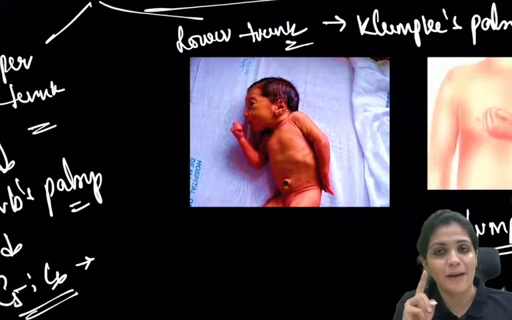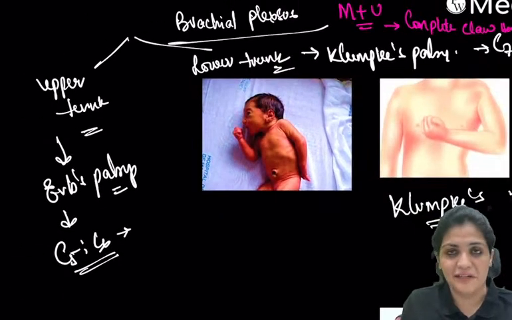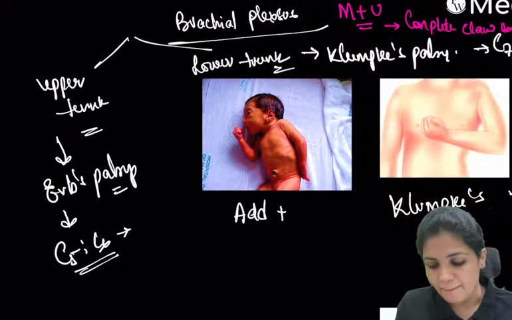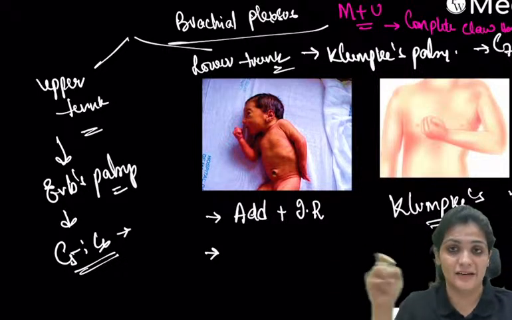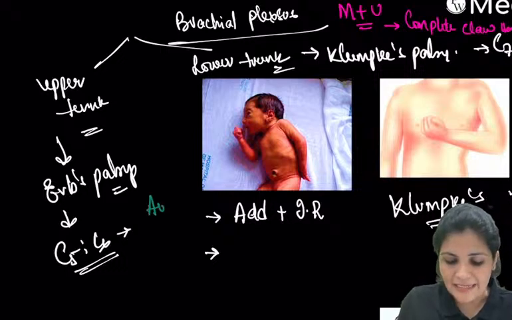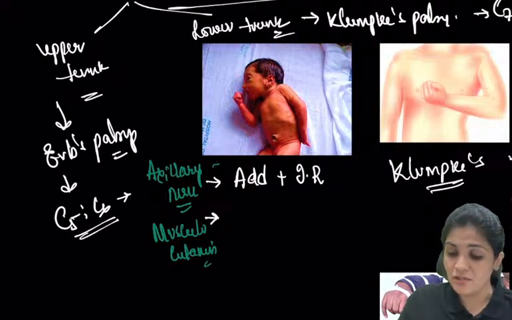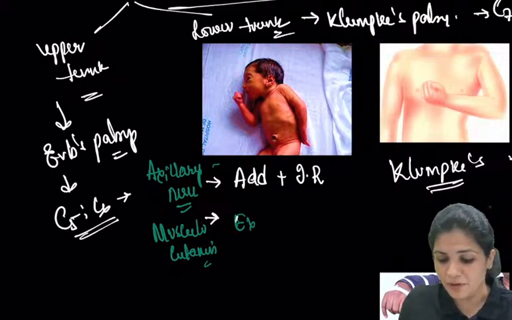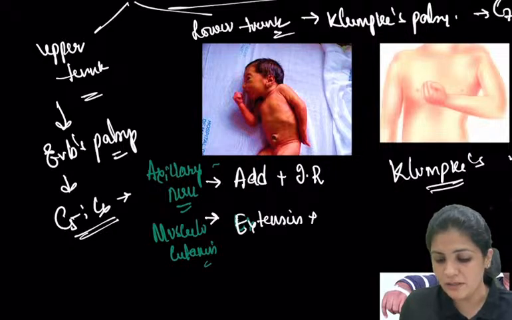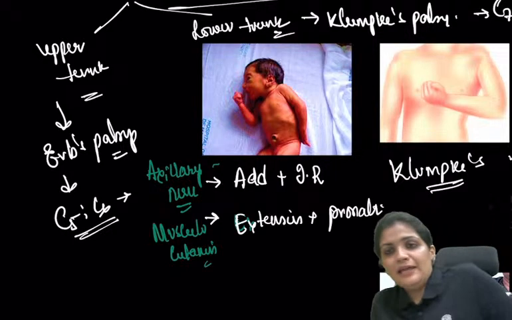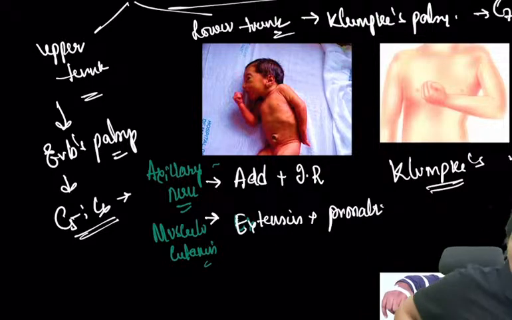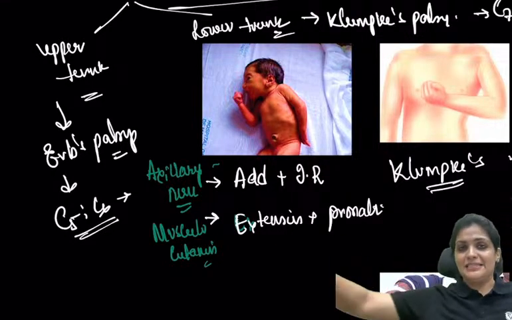As we already discussed, there is damage to the axillary nerve, so there is adduction of the arm plus internal rotation, because abduction and external rotation are lost. In the forearm, the musculocutaneous nerve, the flexors, are damaged, so there is extension of the elbow with pronation.